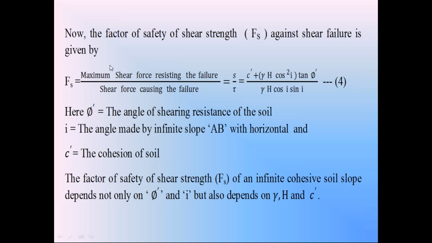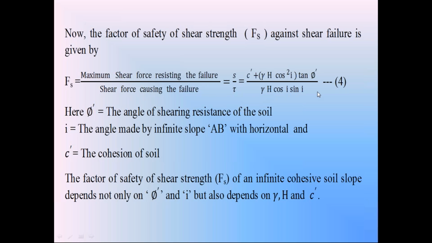This is the equation of factor of safety of shear strength, that is equal to S divided by T. S is the maximum shear strength resisting the failure. T is the shear stress causing the failure, S by T. We know this S value from Terzaghi, C dash plus gamma h cos square I into tan phi dash, divided by tau, gamma h cos I into sin I. This is the equation of factor of safety for the infinite cohesive soil slope when the soil is in dry